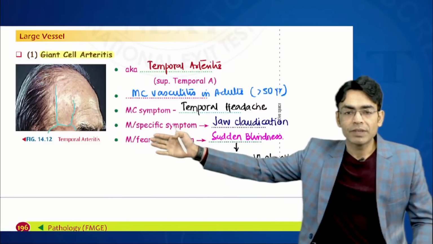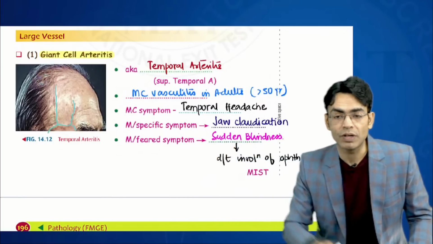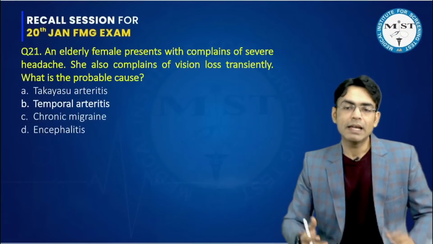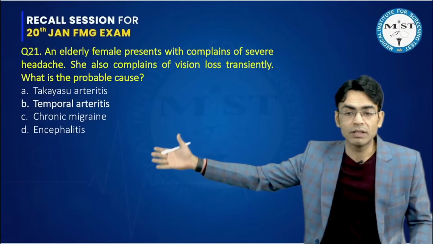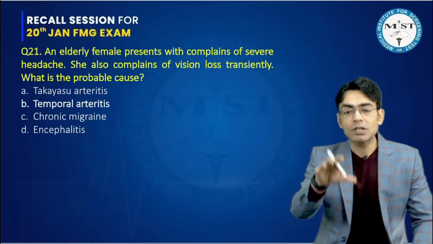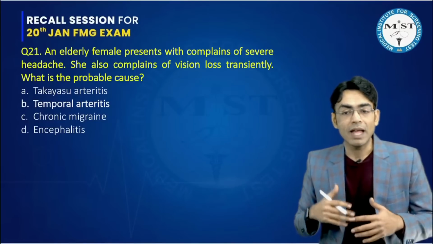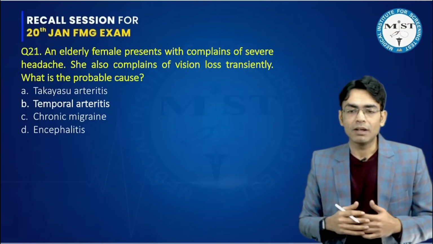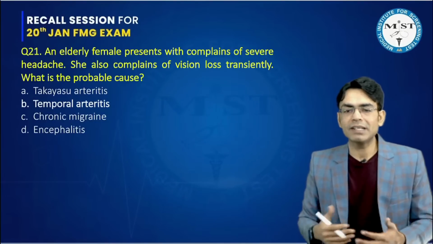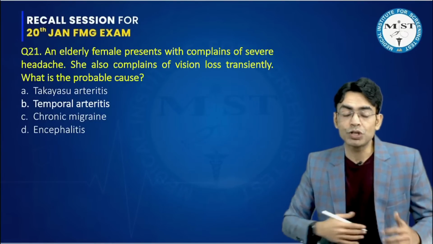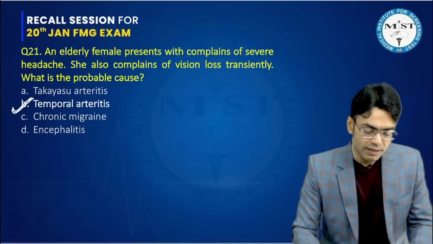We have discussed that giant cell arteritis generally happens in people who are more than 50 years of age. So an elderly female having headache plus transient vision loss. The causes could be many, but out of the vasculitis given, Takayasu will be less than 50 years, and there would be no vision loss as such in that. Migraine will not lead to vision loss. Encephalitis is also not associated with transient vision loss. So out of the given options, the best option would be temporal arteritis.